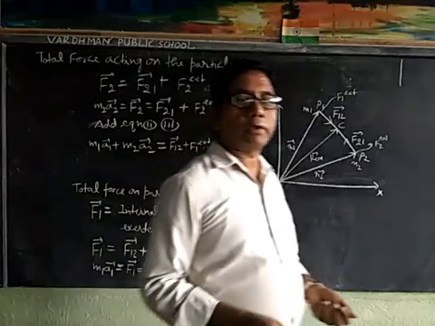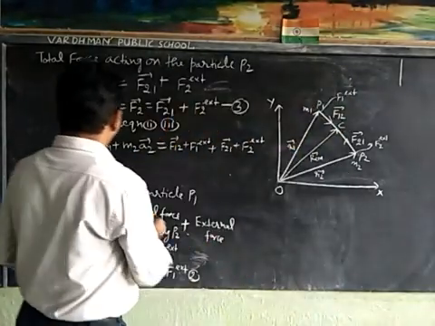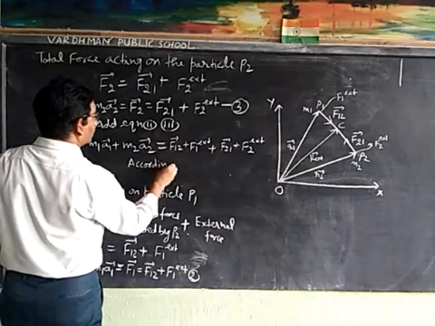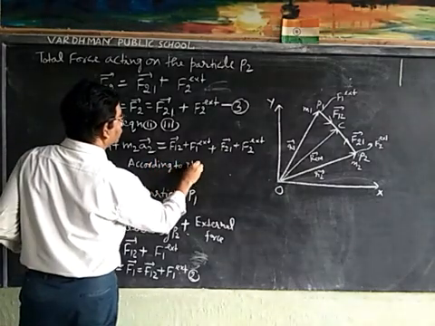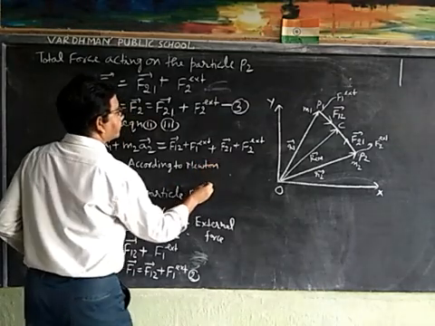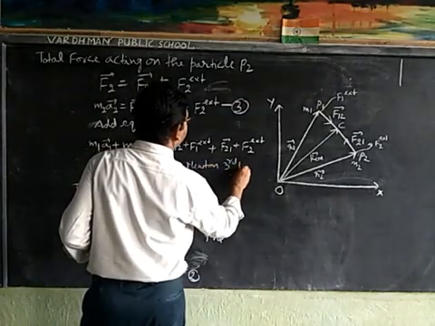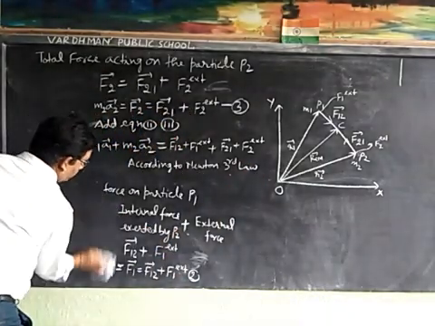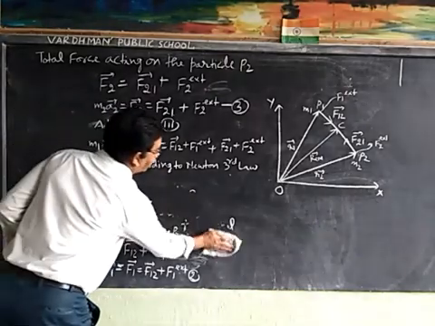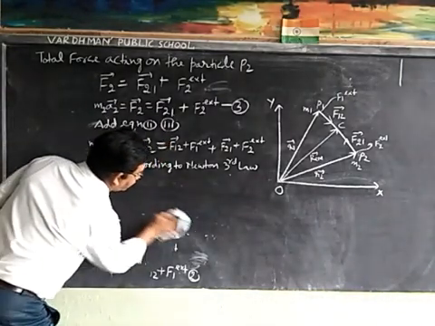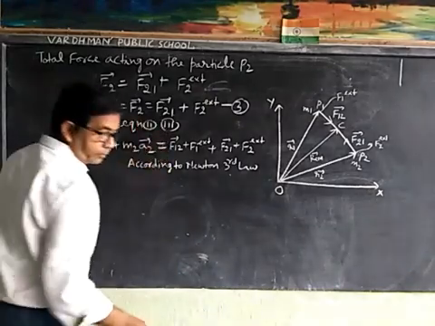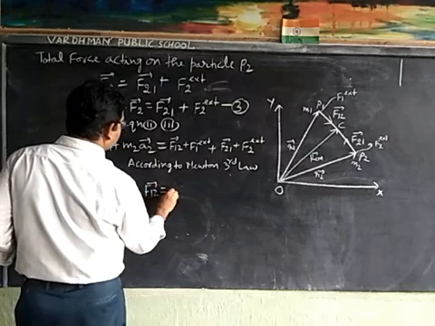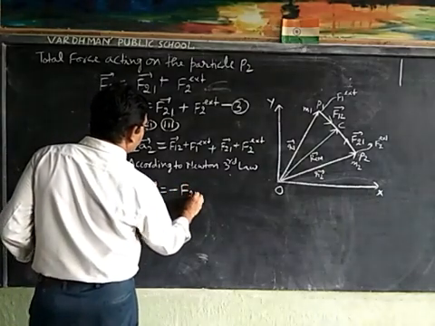Now according to Newton's third law, F12 is equal to minus F21.